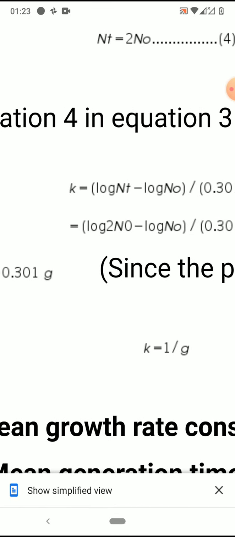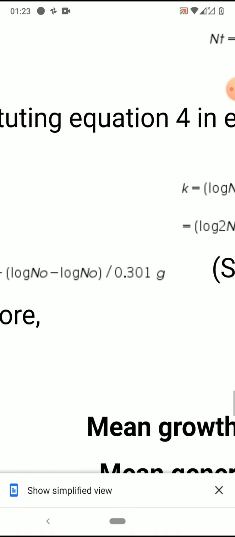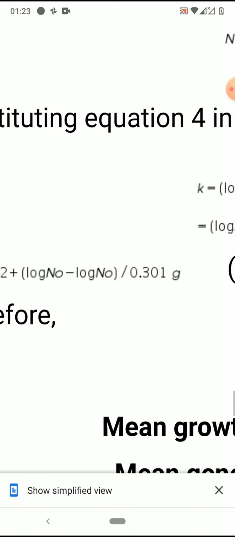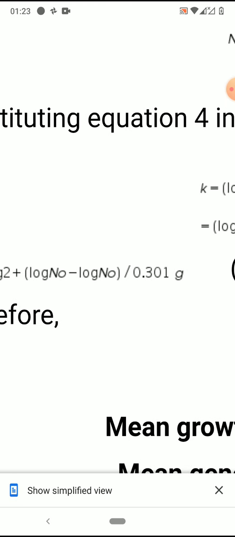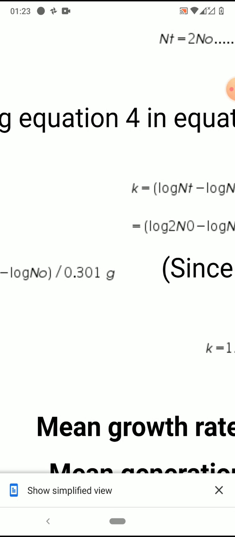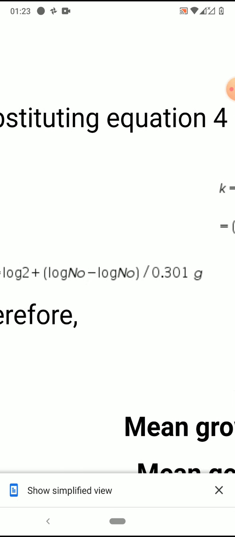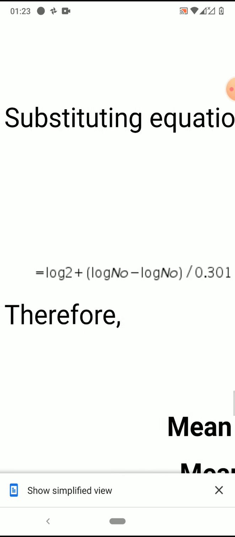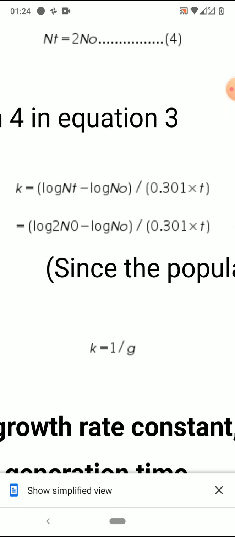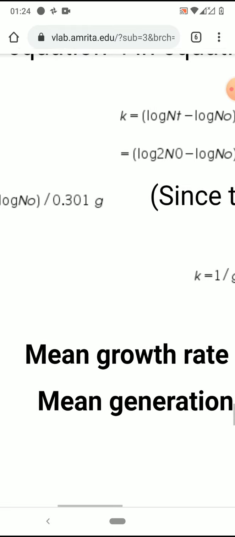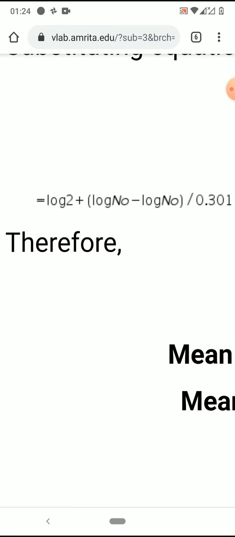Log 2 n0 minus log n0. Let us take log 2 outside, that is log 2 into log n0 minus log n0. In logarithms, multiplication becomes plus. So log 2 n0 minus log n0 becomes log 2 plus log n0 minus log n0. This whole thing is getting divided by 0.301 into G.